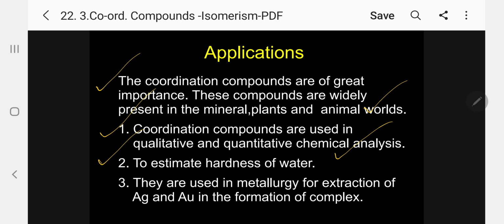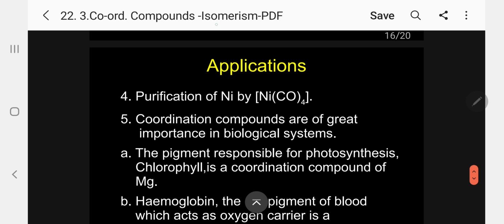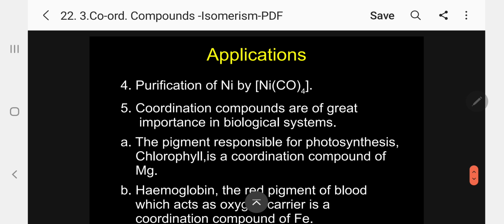Coordination compounds are used to estimate hardness of water, temporary and permanent hardness. 3. Coordination compounds are used in metallurgy for extraction of silver and gold through the formation of complexes. Please follow. Number 4. In the purification of nickel, coordination compounds are used in the form of complexes.